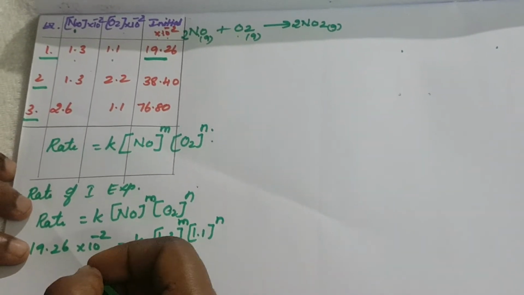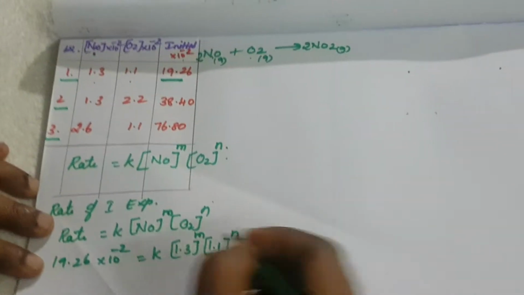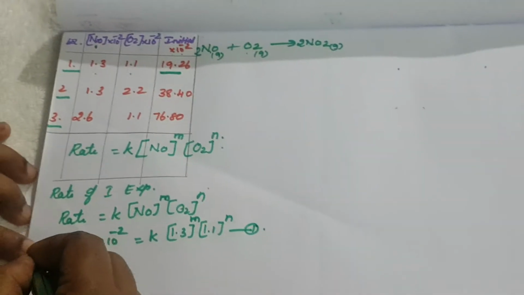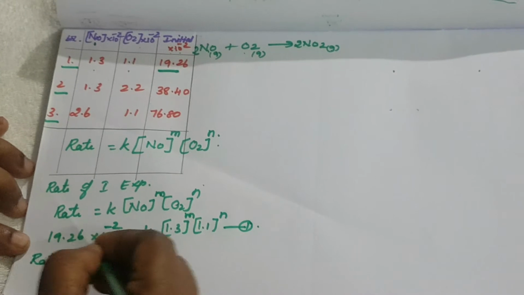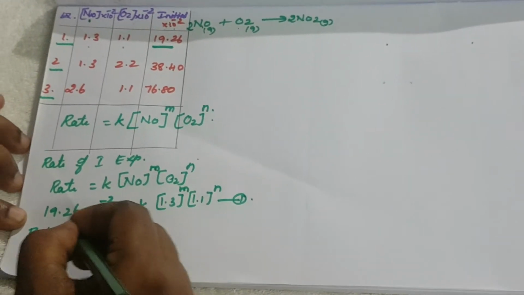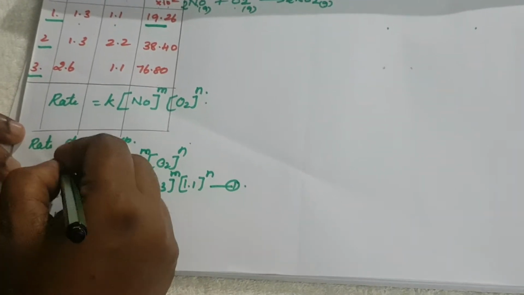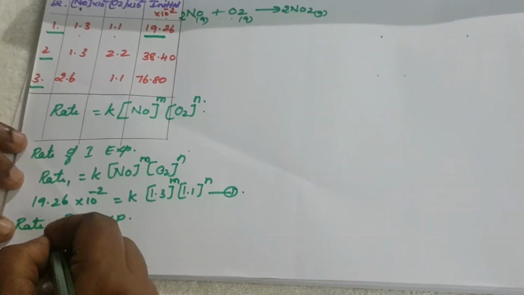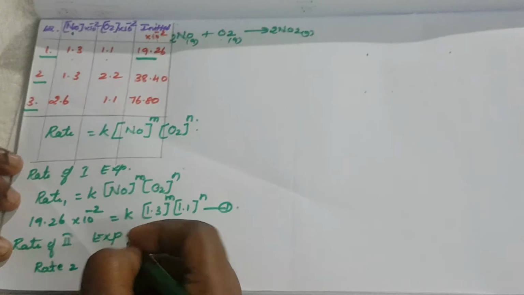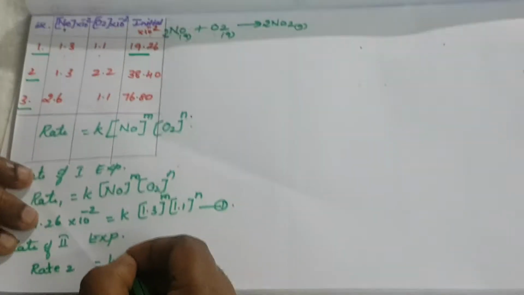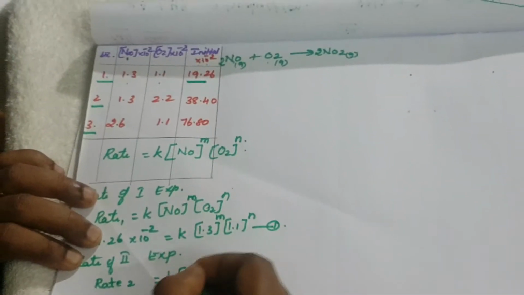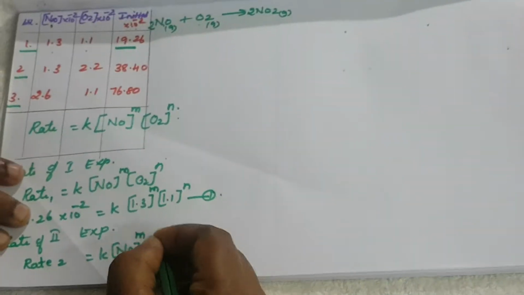Okay, similar to the first experiment, this is the first equation. Next, the rate of the second experiment. How will it be calculated? Rate 2, this is rate 1. What is rate 2? Rate 2 is equal to K of NO to the power M and O2 to the power N.